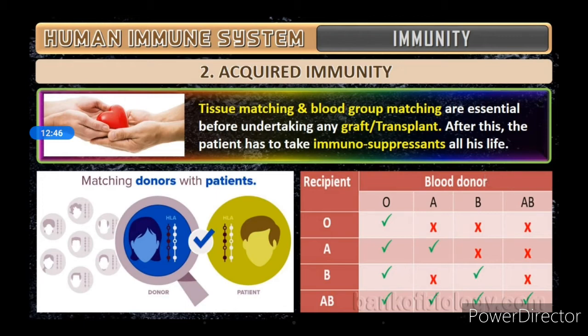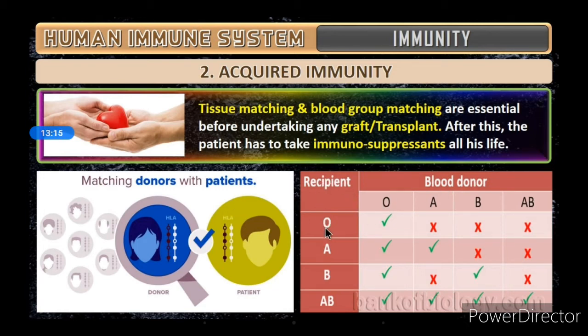After this the patient has to take immunosuppressants all his life, because his immune response may cause the transplanted organ or graft to be rejected. So tissue matching and blood grouping is a must in the case of any organ transplantation or graft. Matching donor with patient is a must. Here you can see the blood details.